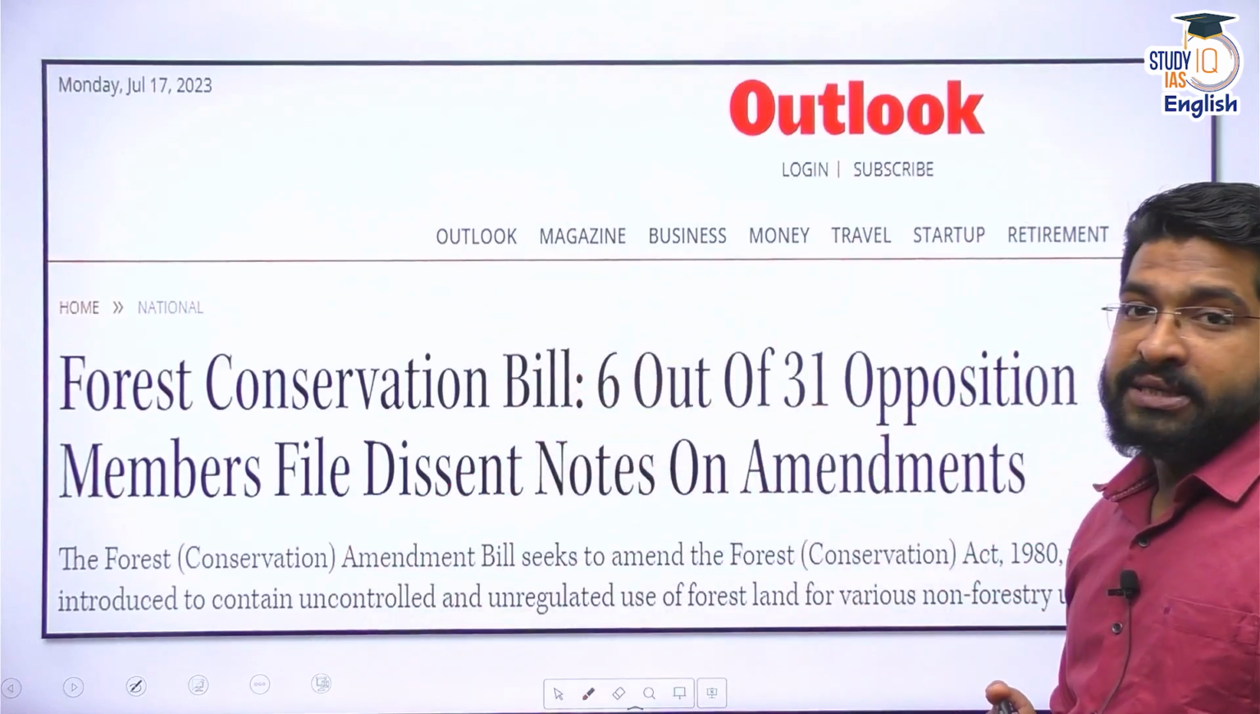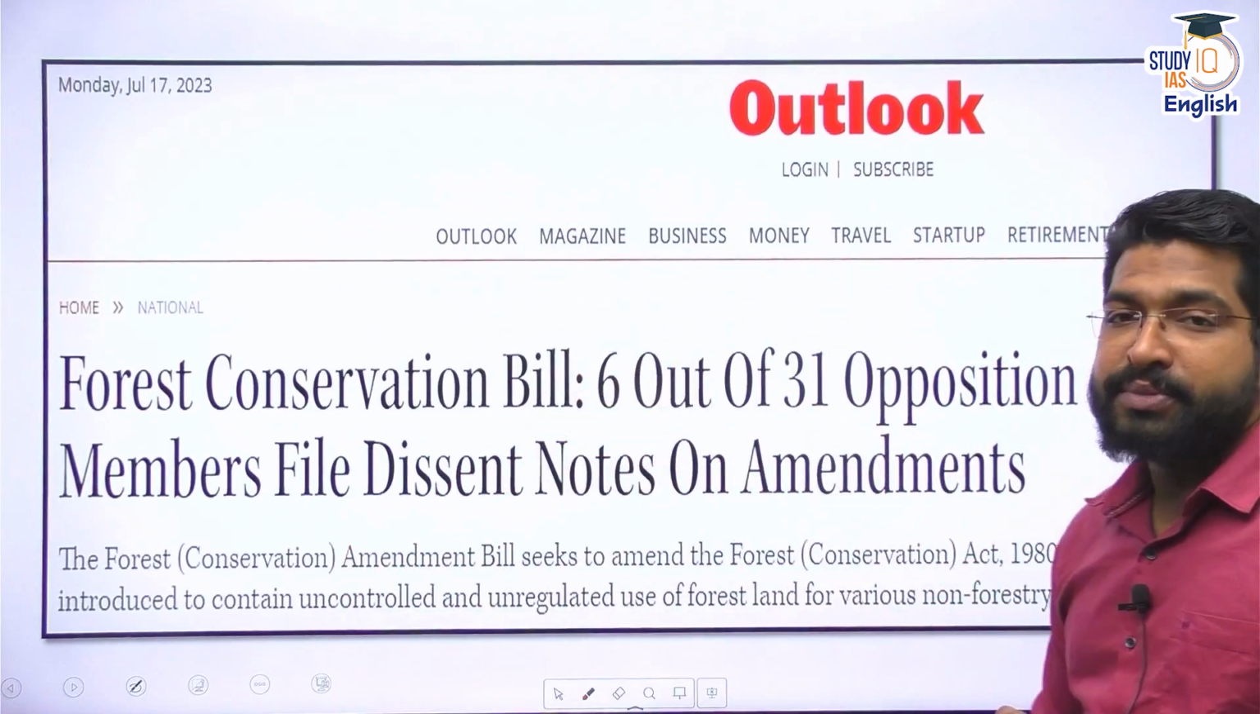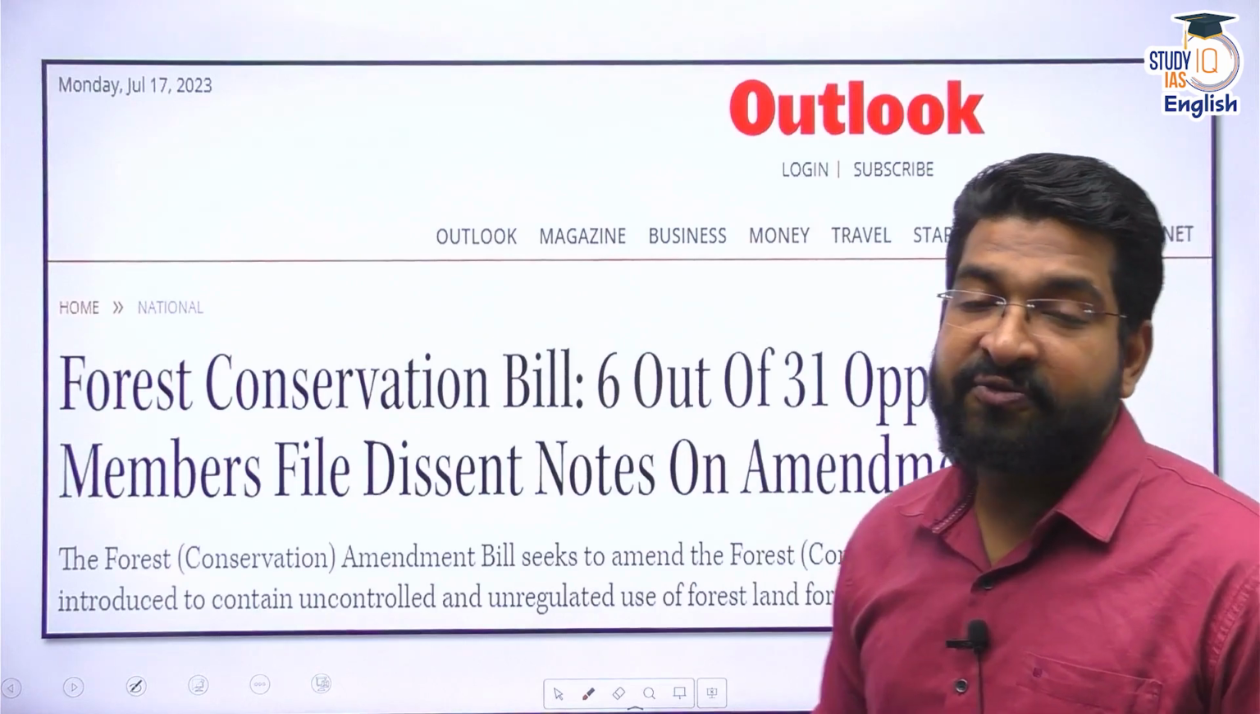Our discussion today pertains to the Forest Conservation Amendment Bill, which has been in the news for all the wrong reasons. You can see here, Forest Conservation Bill. 6 out of 31 opposition members from the Joint Parliamentary Committee have filed dissent notes to the amendments that have been proposed. This bill is going to be tabled in the monsoon session, which is going to start very soon.